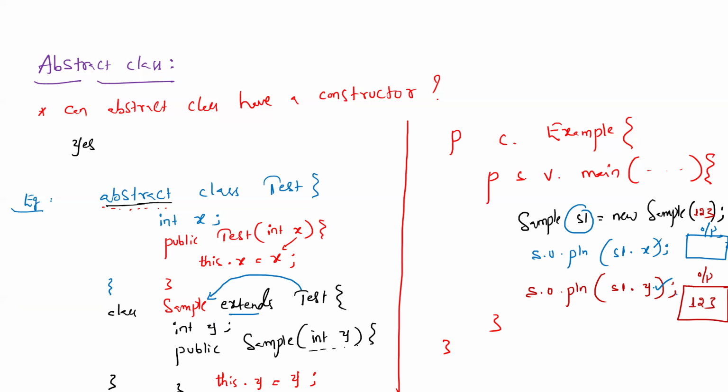Super call. Where we have to write the super call? So here, huh? No, but then y value will not be initialized.